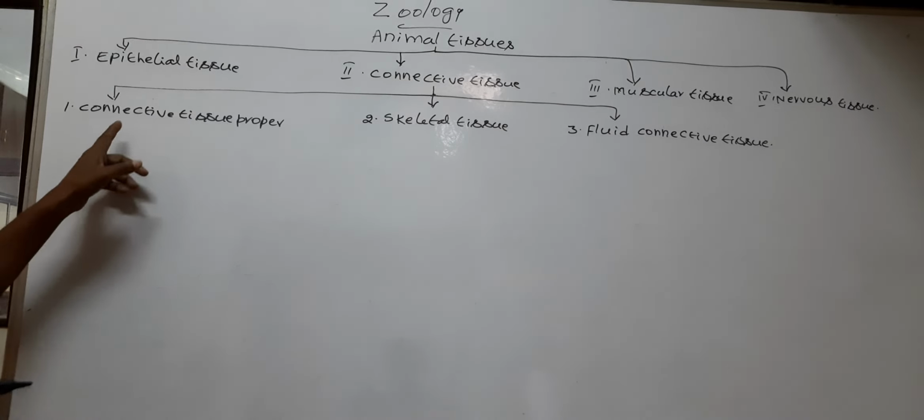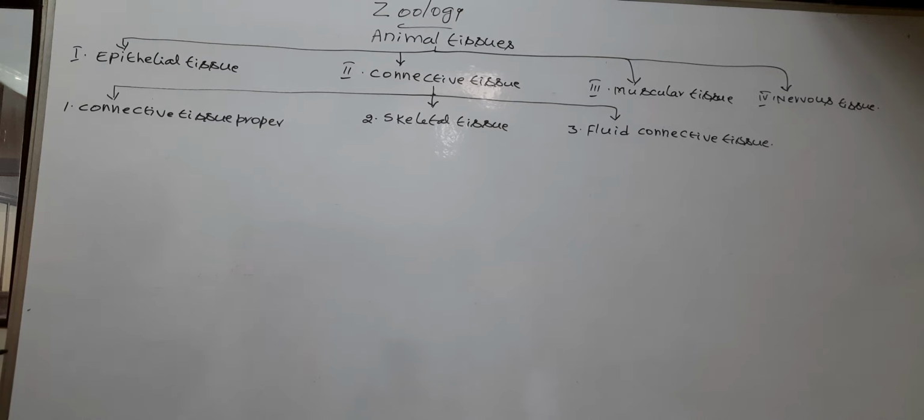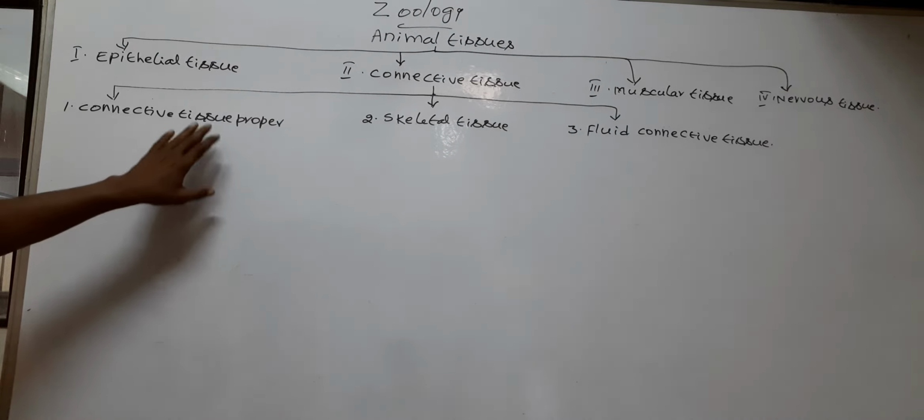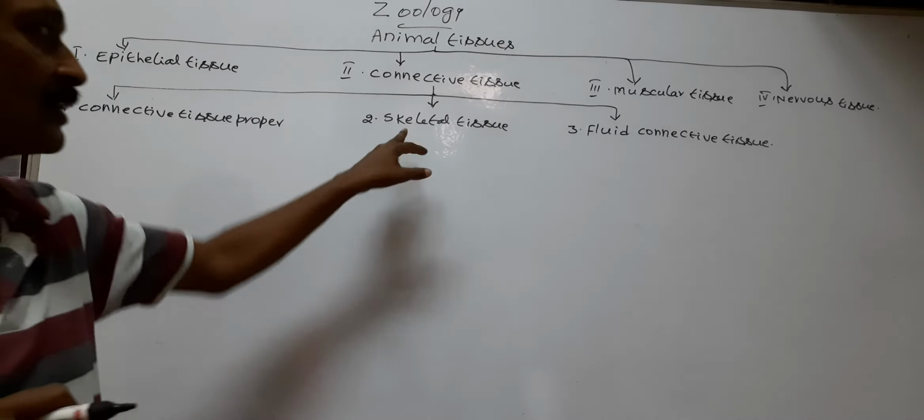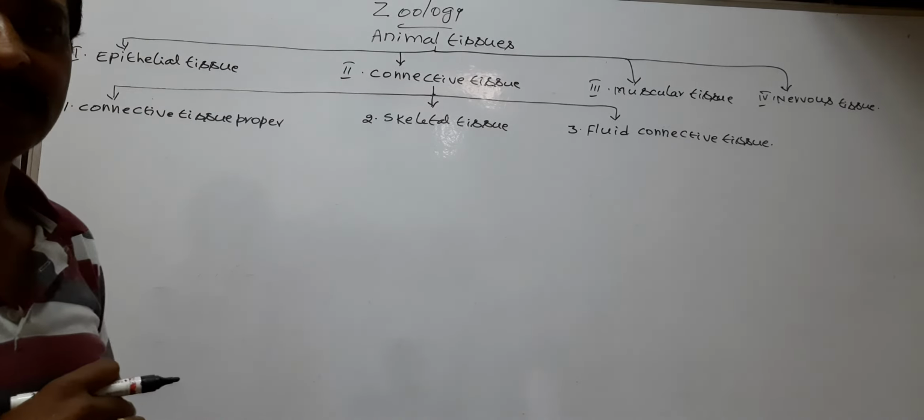We already completed connective tissue proper and its types. Today we discuss the skeletal tissue.